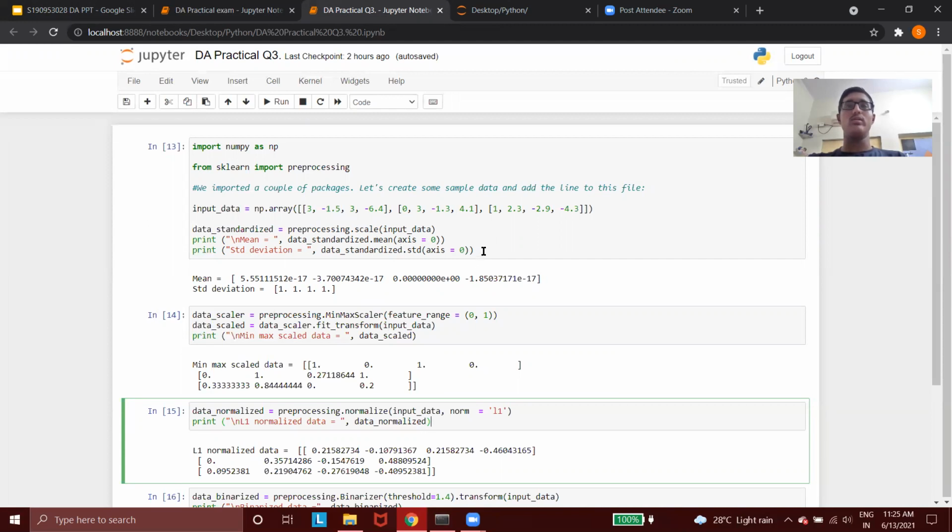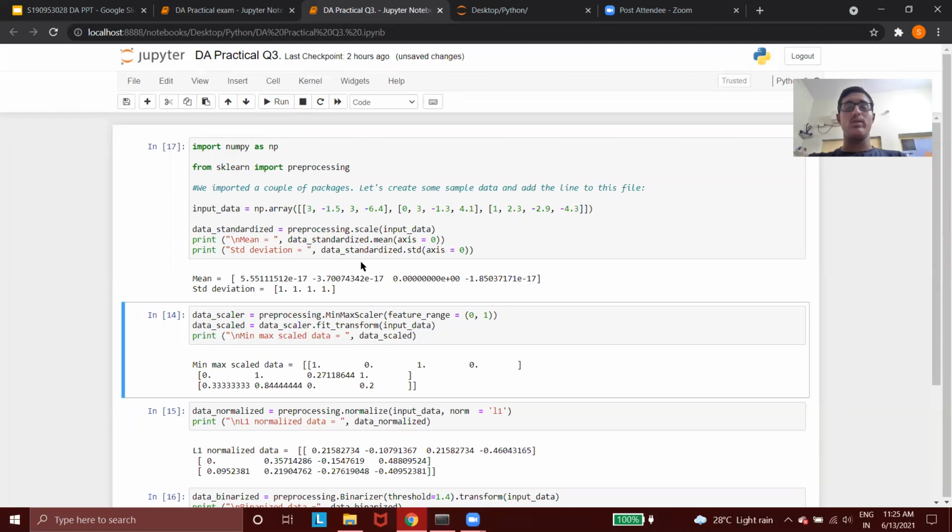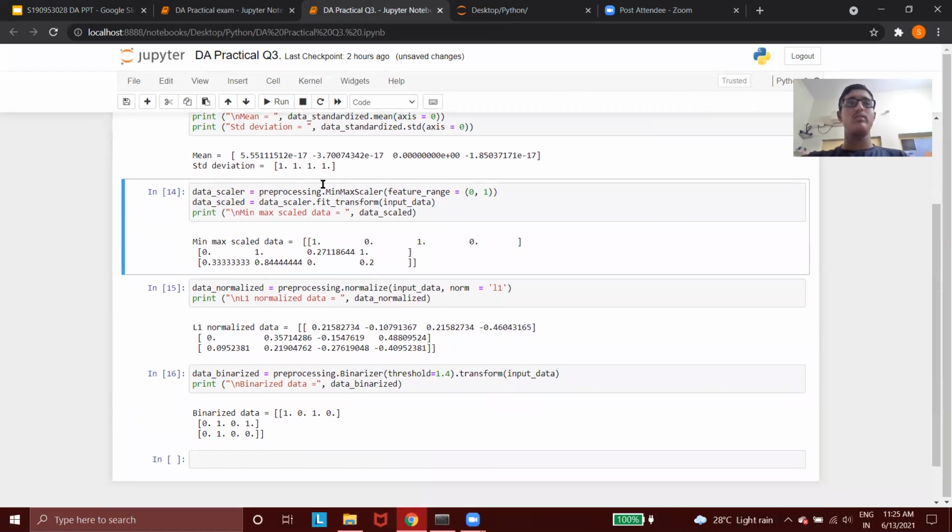So as we run this, we can see that the mean is almost zero, whereas the standard deviation is almost one. Then scaling. For scaling, we use the MinMaxScaler function, for the range of 0 to 1.